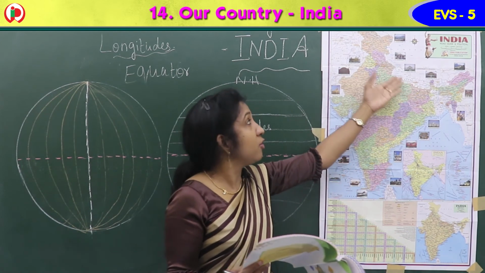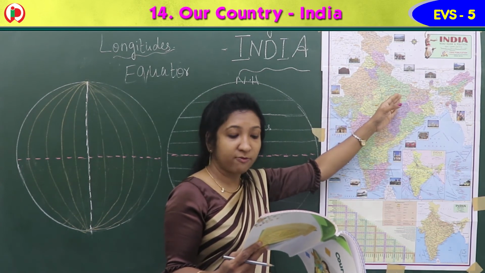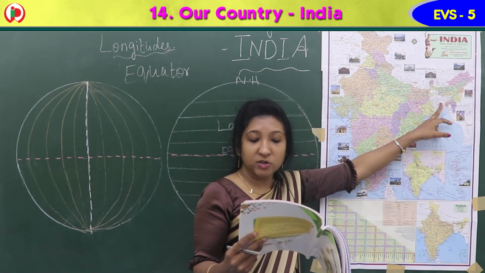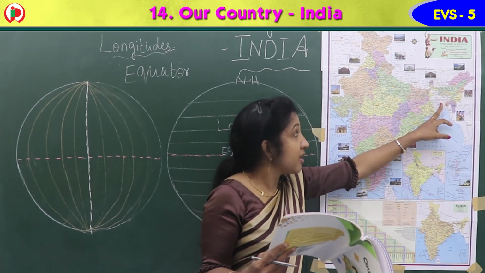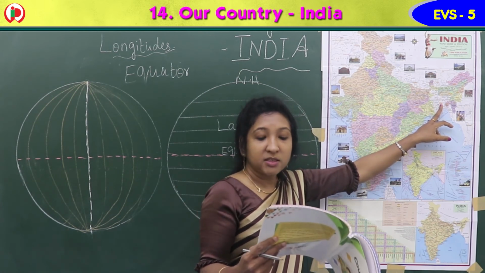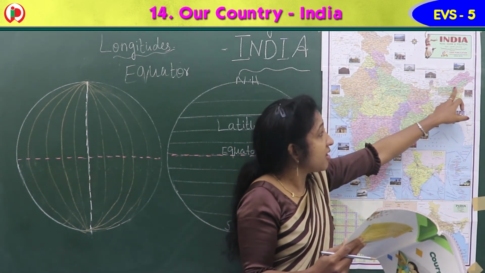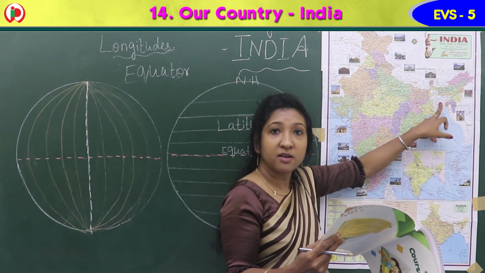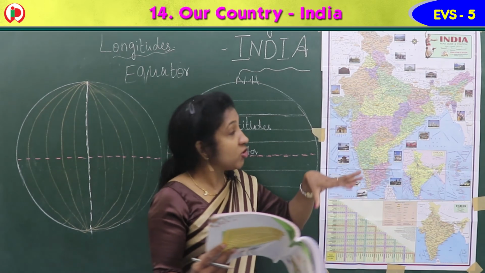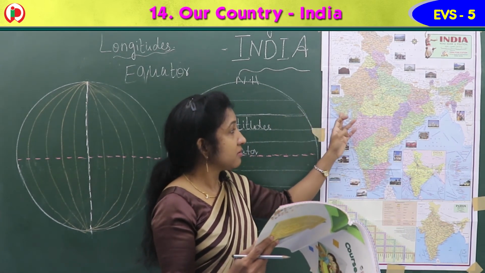There are some rivers that flow into Pakistan, and river Ganga originates here in Gangotri. It flows to Bangladesh here. Then Yamuna and Gomti are also rivers that originate in the western Himalayas. They join Ganga. Brahmaputra is another tributary of Ganga. It originates in Tibet, flows to Arunachal Pradesh and joins in Bangladesh where the Ganga river is. Another tributary is Chambal. It originates in the Vindhya Satpura range and flows westward, this part.